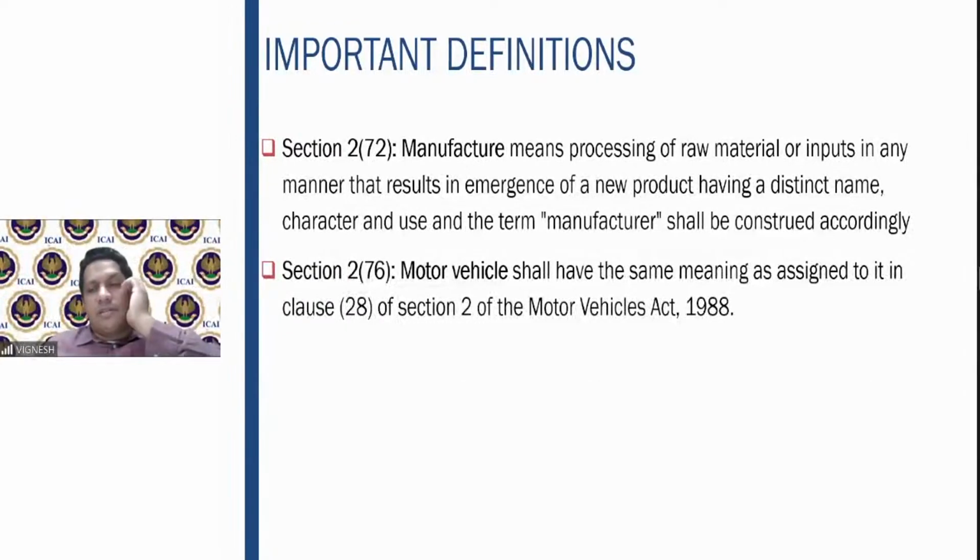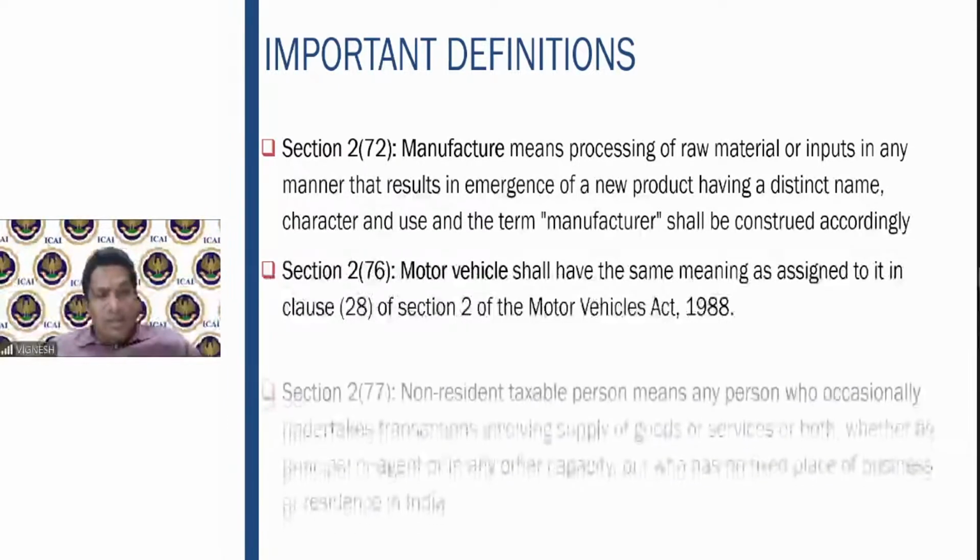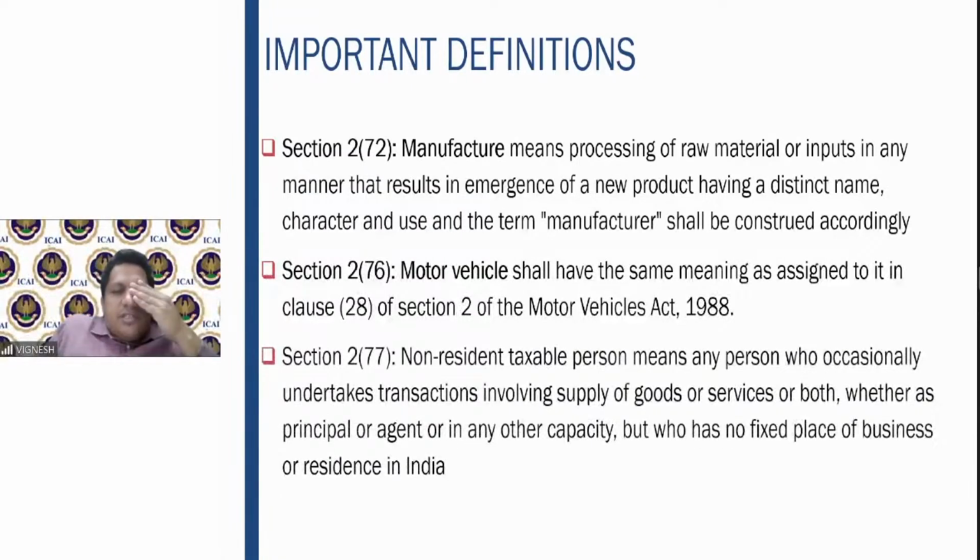Again, 2(76) defines the term motor vehicle. Again, this is not very important from the examination point of view. Why is this definition important in the GST law, why is it defining motor vehicle? Because it is used in blocked credits. Okay. So motor vehicle means the same vehicle as assigned in 2(28) of the Motor Vehicles Act. You can Google and see or read through the definition. It has 4 wheels, motor, and all of that. So that is the definition which is given.